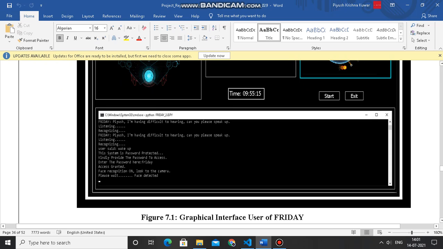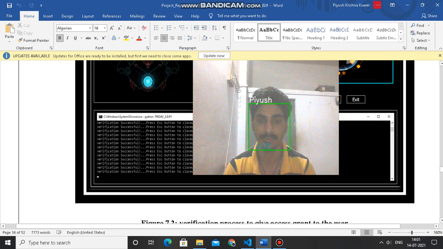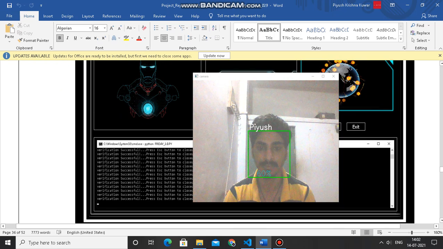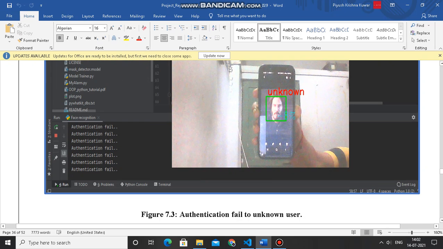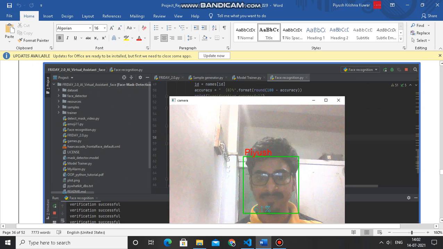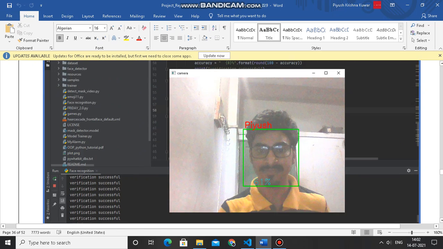It will use face detection to unlock. It will display the message verification successful if the user has passed the verification process. If not, it will say unknown and the authentication fails, so the system will get closed. Here it is again showing verification successful.